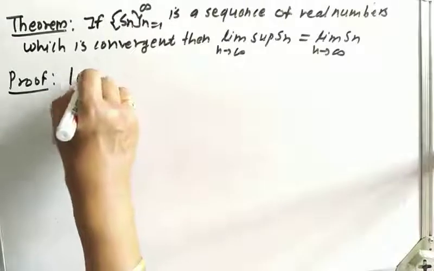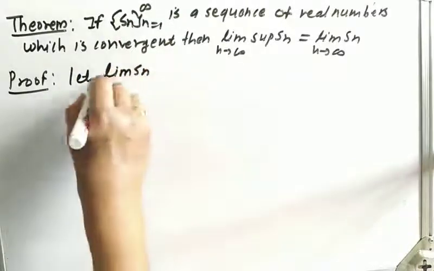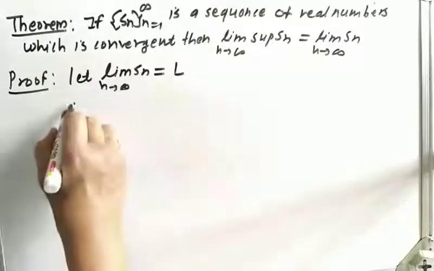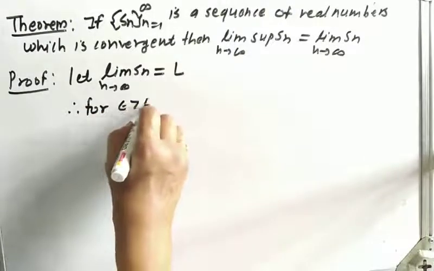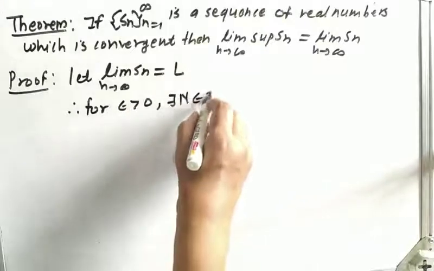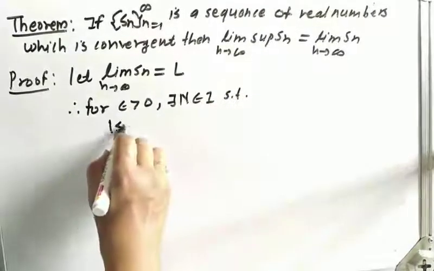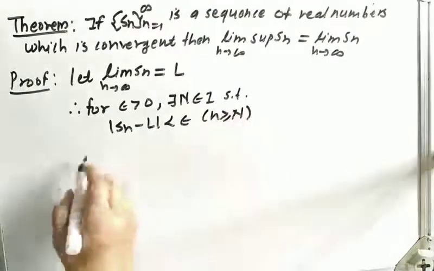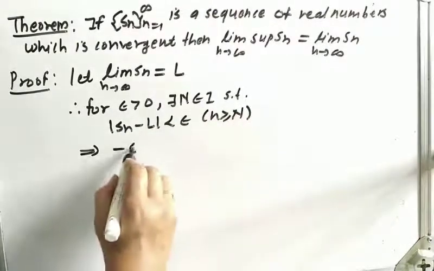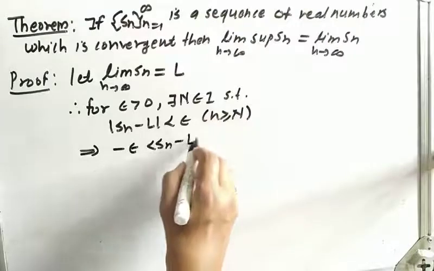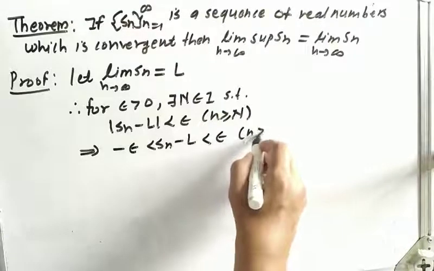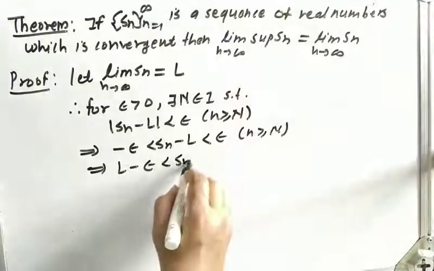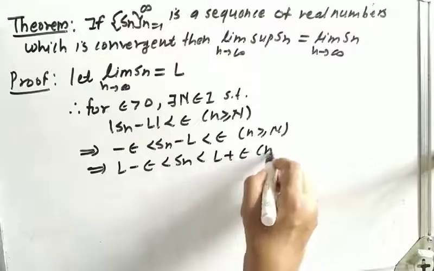So let us consider the limit of Sn as n tends to infinity is equal to L. As its limit is L, for epsilon greater than 0, there exists capital N belonging to I such that mod of Sn minus L is less than epsilon for n greater than or equal to capital N. From this we can write minus epsilon less than Sn minus L less than epsilon. This implies L minus epsilon less than Sn less than L plus epsilon.